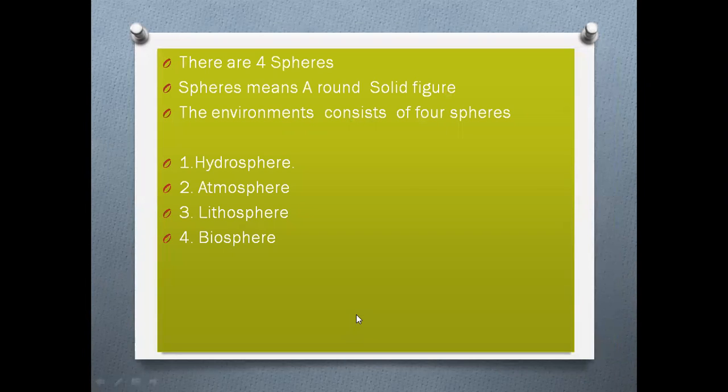And there are four spheres. How many spheres will be there? There are four spheres. Spheres means a round, solid figure. I told you how many spheres there are on the earth. There are four spheres on the earth.